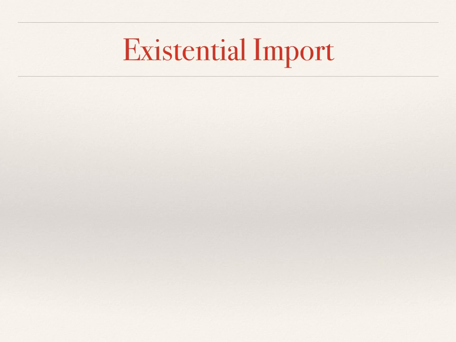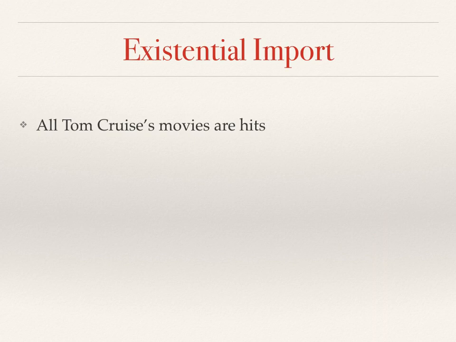So for example, if we claim all Tom Cruise's movies are hits, the subject, Tom Cruise's movies, the assumption here is that there are such things as Tom Cruise movies, that they exist and that we can talk about them and predicate certain things of them and say that they are hits.